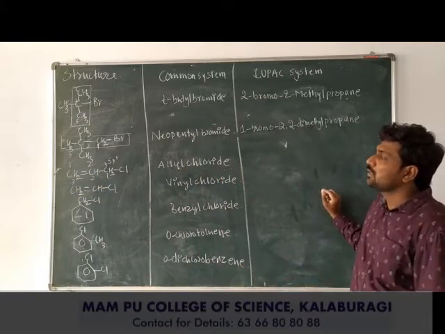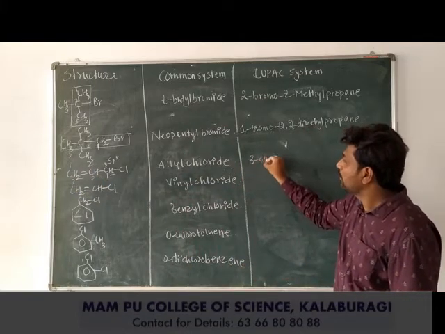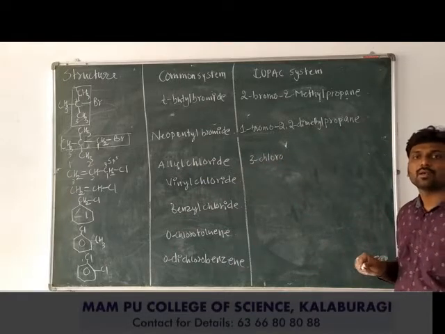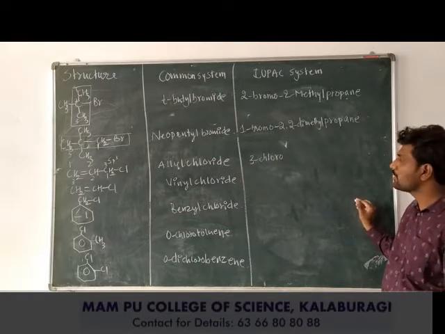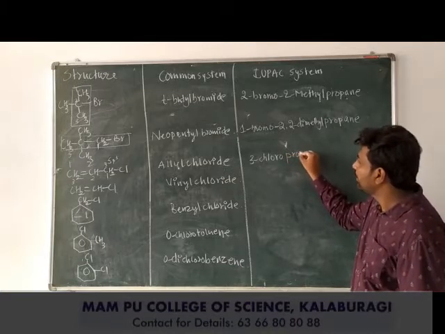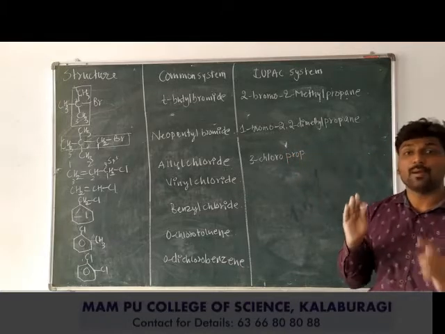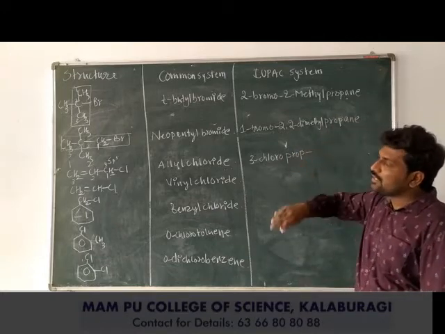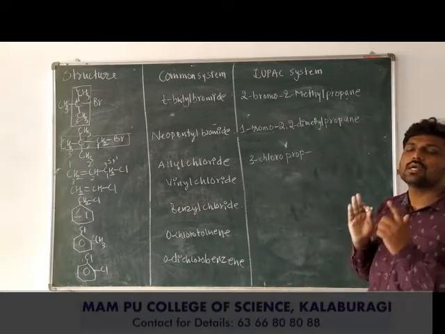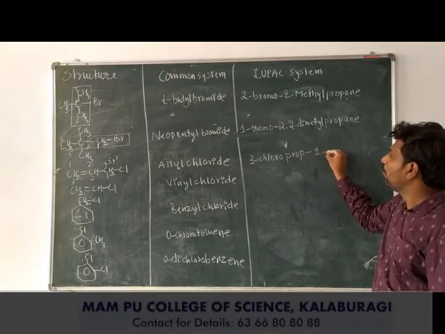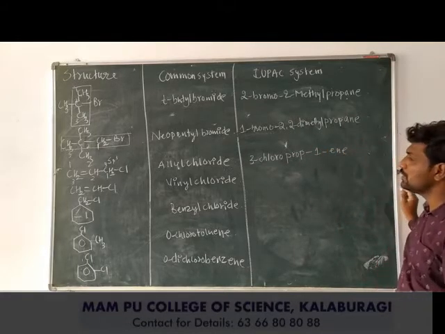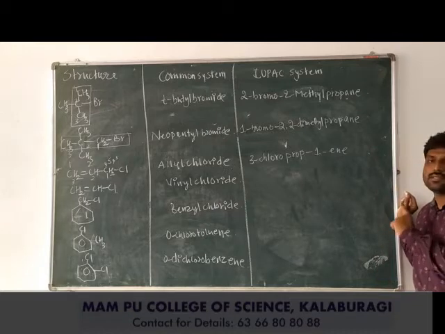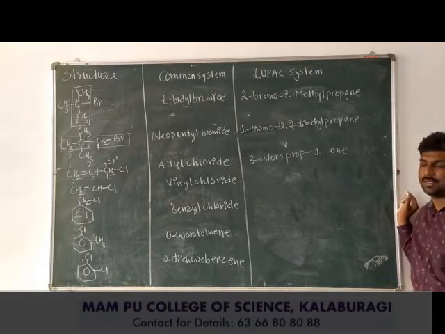So 3-chloro, because chlorine is the secondary prefix. Prop indicates the number of carbon atoms, and out of 1-ene and 2-ene, choose the least one, that is 1-ene. 3-chloroprop-1-ene is the IUPAC name of allyl chloride.